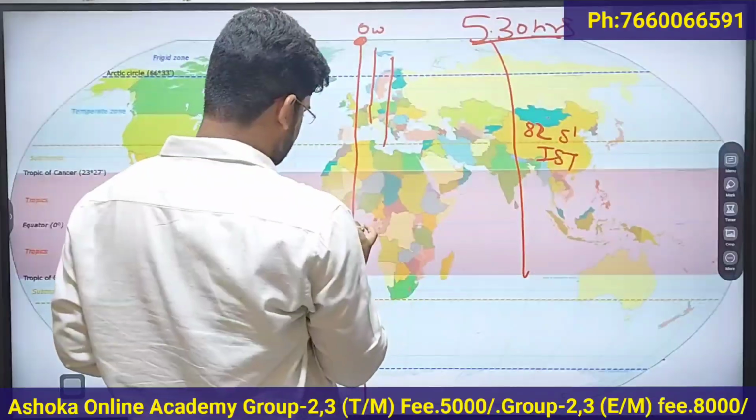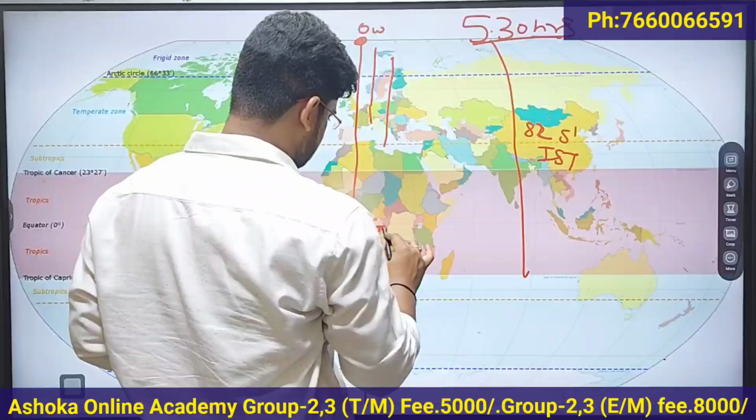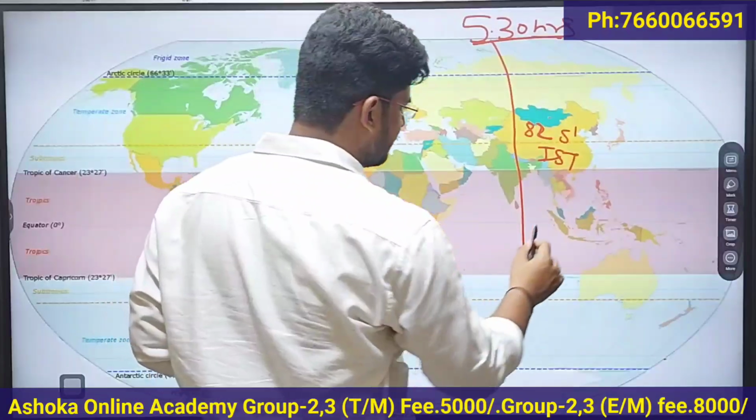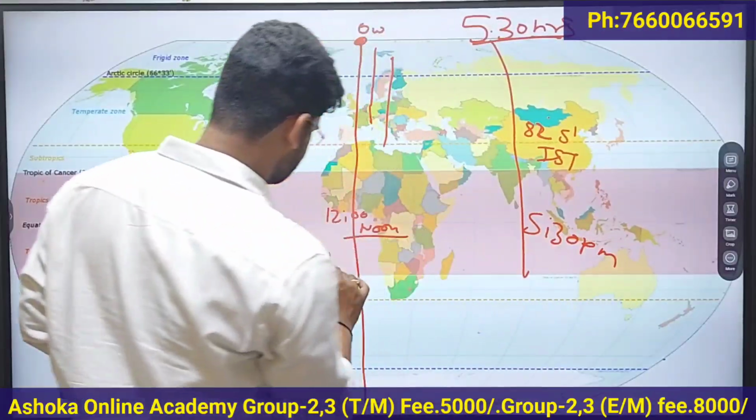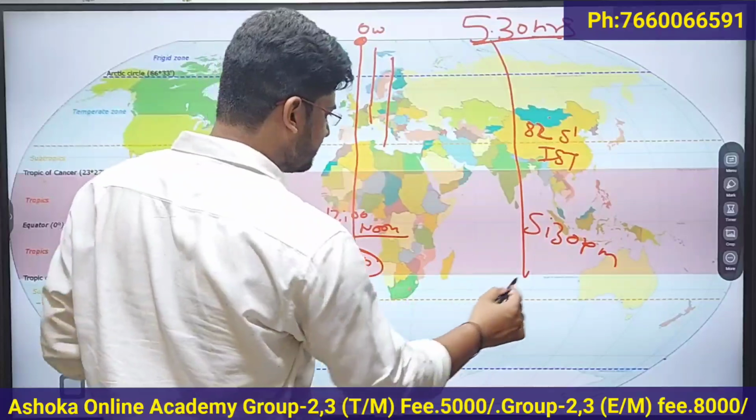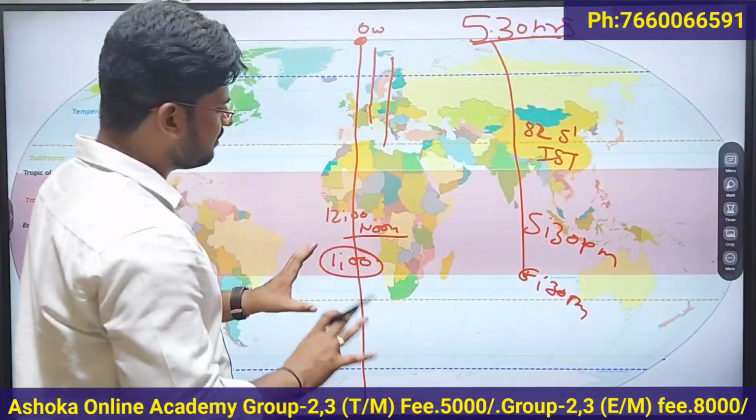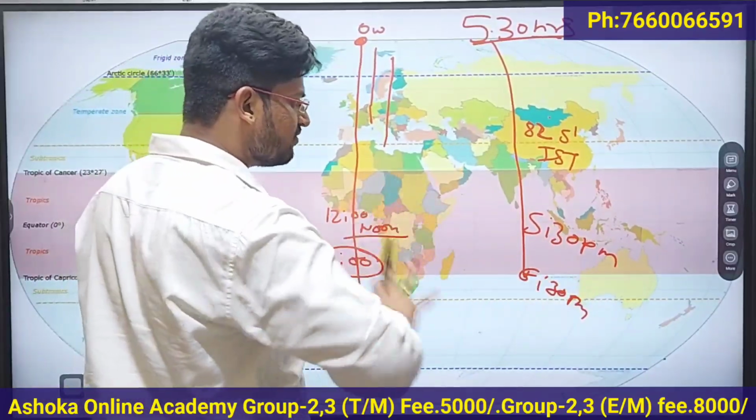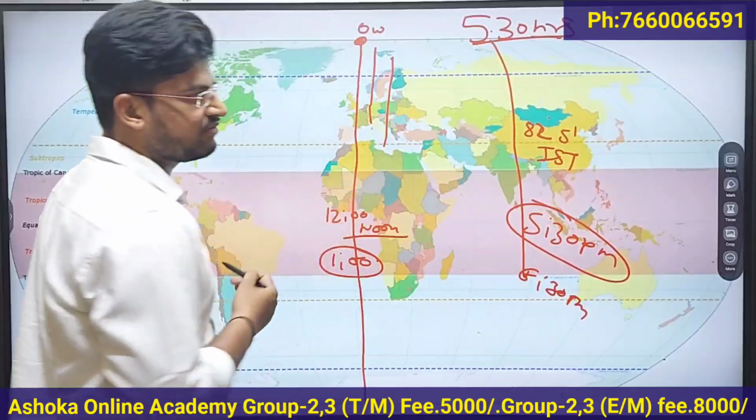So if it is 12 noon in Greenwich, GMT, then the time in India will be 5:30 p.m. If it is 1 p.m. in Greenwich, then the time will be 6:30 p.m. in India. The places located to the east of Greenwich are always ahead, and India is 5.5 hours ahead of Greenwich.